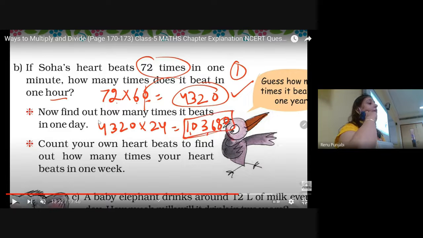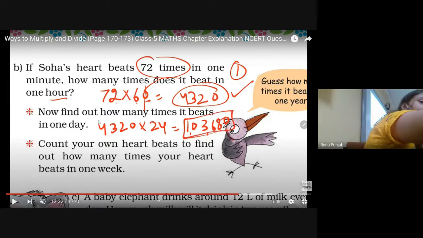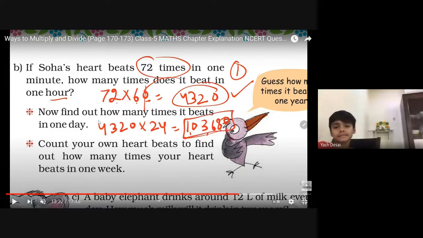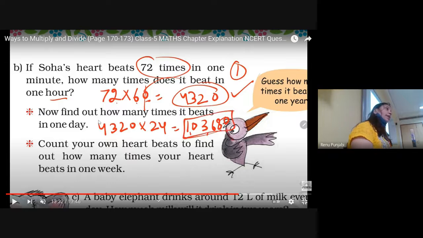125 people living in a colony, drinking 8 glasses of water. So 125 multiplied by 8. Wait a minute. 1,000 is for 1 day. 1 day multiplied by 30 for 1 month will be 30,000. 30,000 for the 1 month, and there are 12 months in a year. When you multiply with 12, you will get 3,60,000.